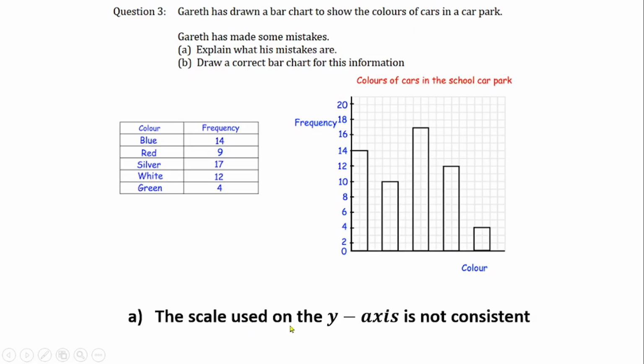The scale used on the y-axis is not consistent, because from 0 to 2 there is just one line, and between all the remaining ones we have two lines, so that is not consistent. Then the bars are not labeled with the colors, like I told you. I also told you that for the color red, the frequency is 9, but he put 10. So that is wrong. It's supposed to end around here. So that's another error he made.